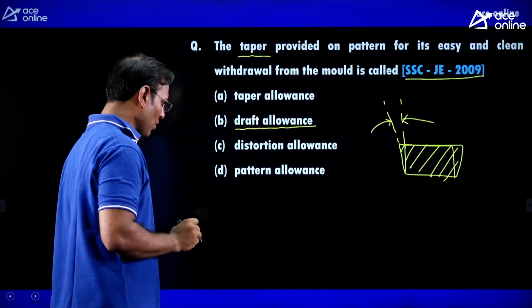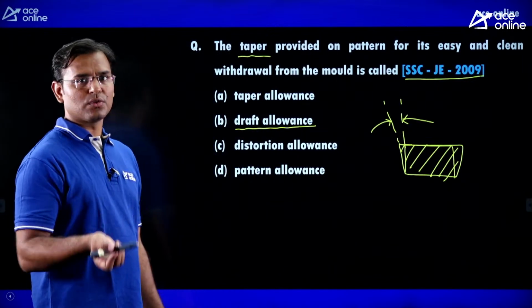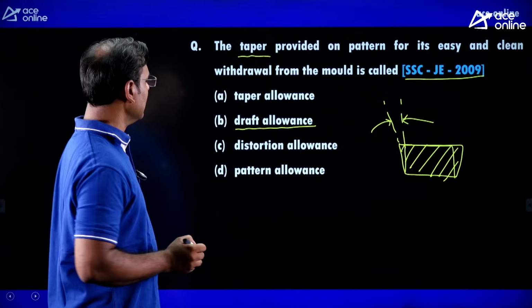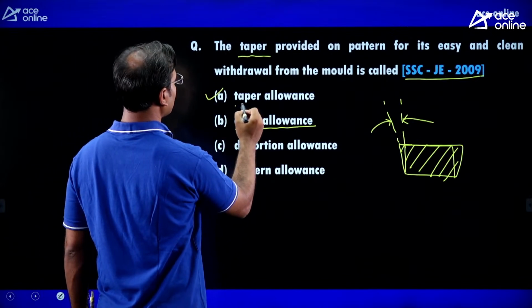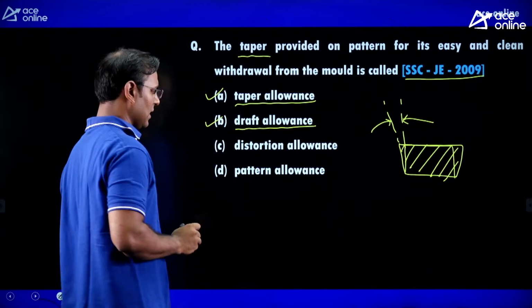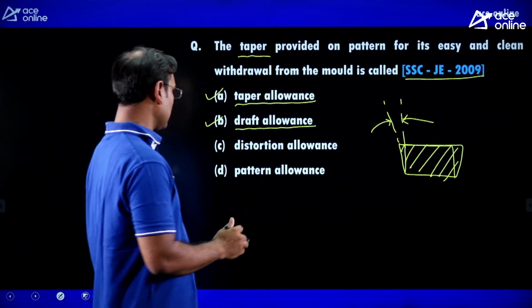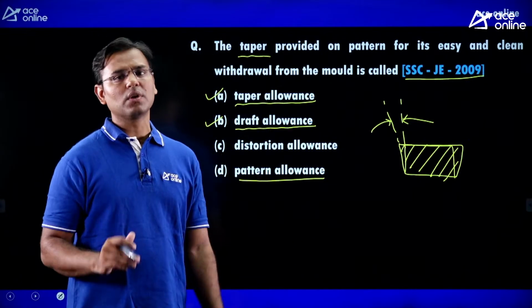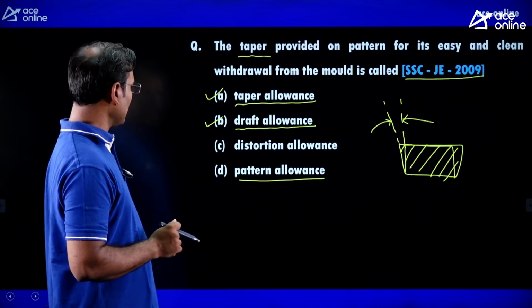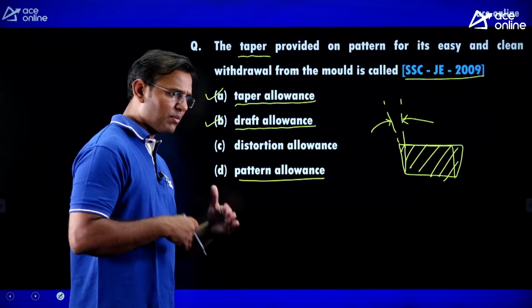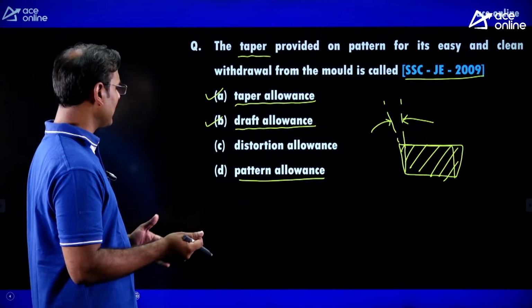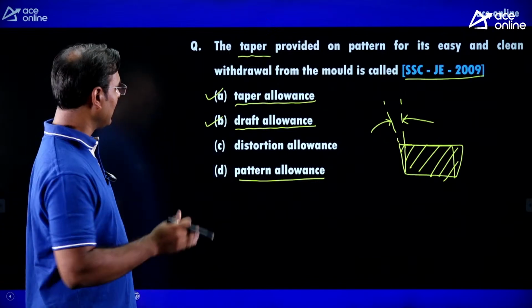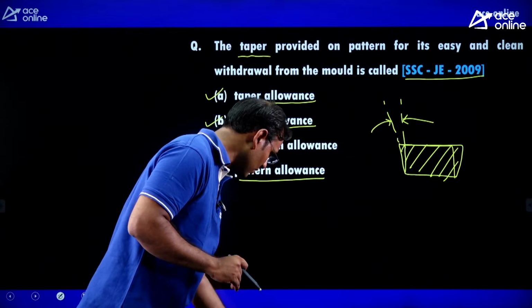But guys, there is a mistake in the options here. The draft allowance is also known as taper allowance, because here you can see that we are going to provide the taper on the pattern. Hence, the draft allowance is also known as taper allowance. Then both A and B are correct answers. Distortion allowance is not correct, and pattern allowance means what? For the pattern, a number of allowances are there, a total of 5 types. Hence, the correct answer is A as well as B. In some references, some books, some solutions, you will get the answer only as draft allowance. But guys, draft allowance is also known as taper allowance. Hence, the correct answer is option A as well as option B.